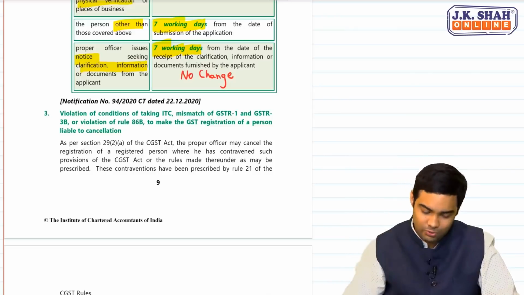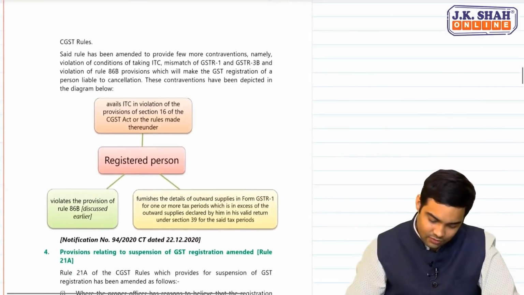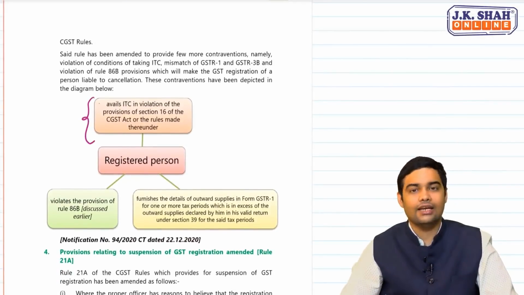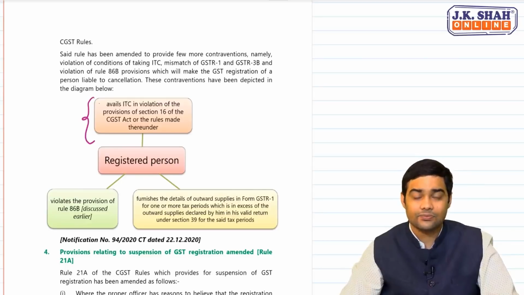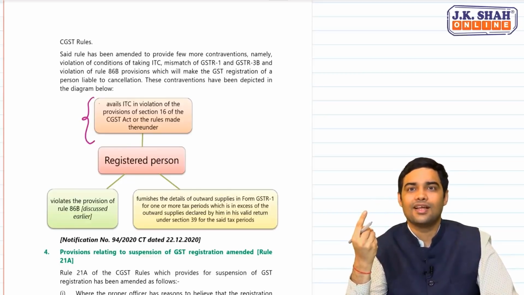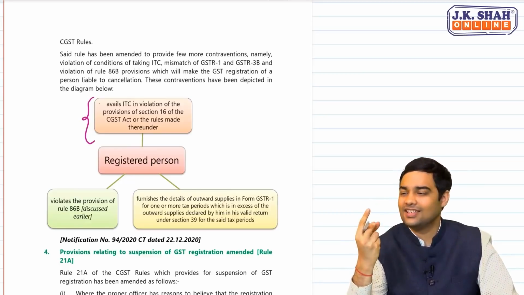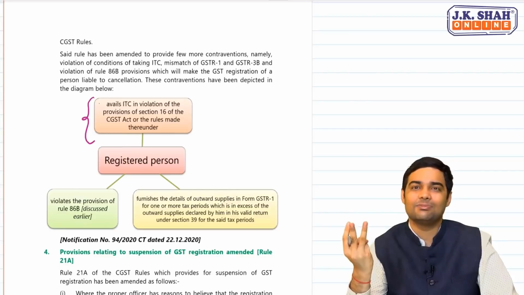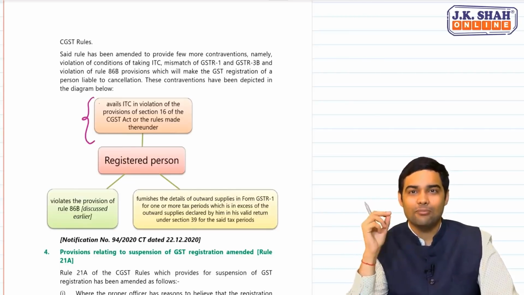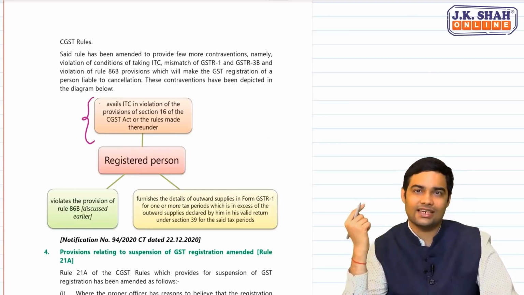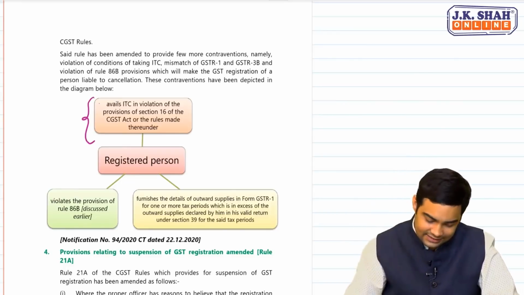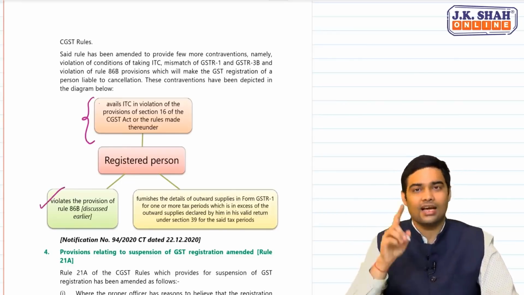This was already there. Now, government has added 2 more points in this. And what are those 2 points? You'll find it here. 1. Avails ITC in violation of section 16. That means section 16, 4 conditions to avail ITC. You have the invoice, you have received the goods or services, supplier has paid the tax, you have filed a valid return. If you have taken ITC breaking these conditions, then officer can cancel it. And next 2 points are related to 86B, which is read above.